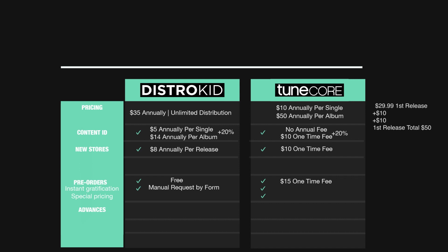And that money can be put into things like your next album, paying for a music video, even outside of music, where you could go and invest in starting a business, maybe put a down payment on a house, anything that advances could be used for. And Tunecore gives you advances. Distrokid does not. So Distrokid doesn't give you any advances.